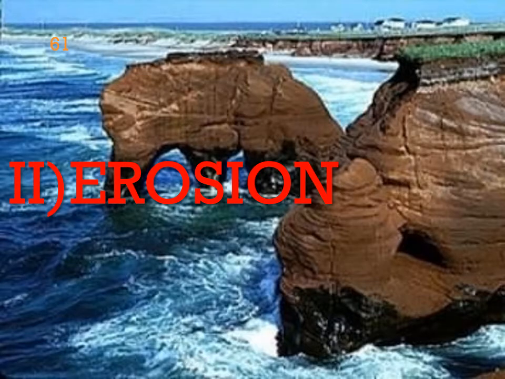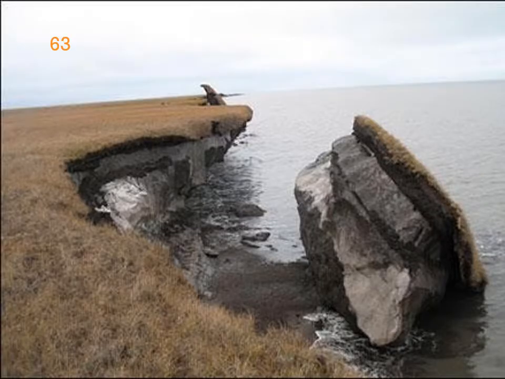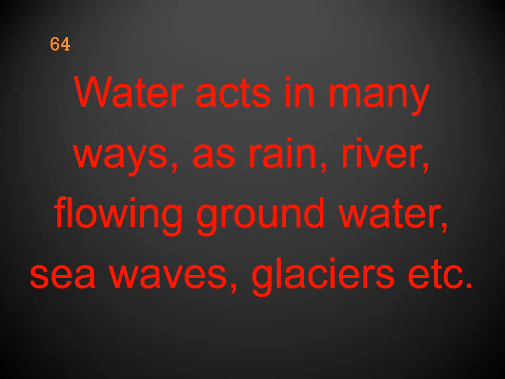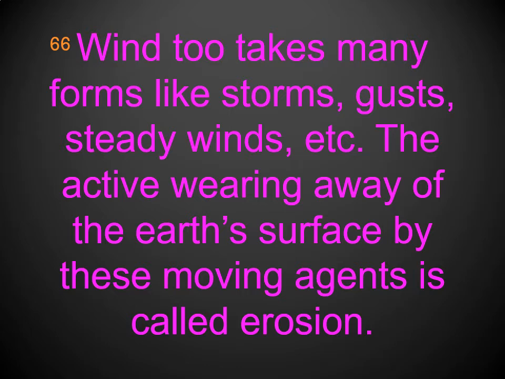Second one, erosion. Flowing water and blowing wind have great power and can slowly wear away or cut away the rocks and soil cover in higher places. In such a way, some places are cut by the water and wind. Water acts in many ways as rain, river, flowing groundwater, sea waves, glaciers, etc. Wind too takes many forms like storms, gusts, steady winds, etc. The active wearing away of the earth's surface by these moving agents is called erosion.